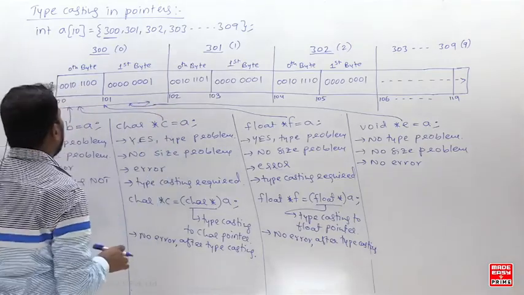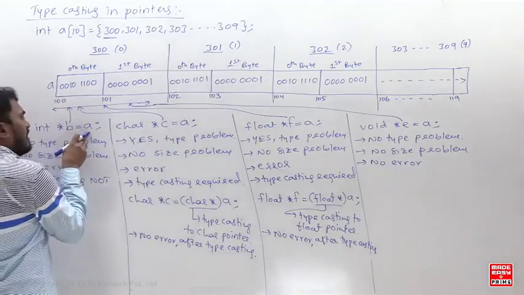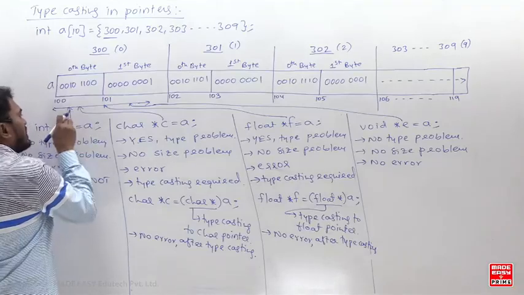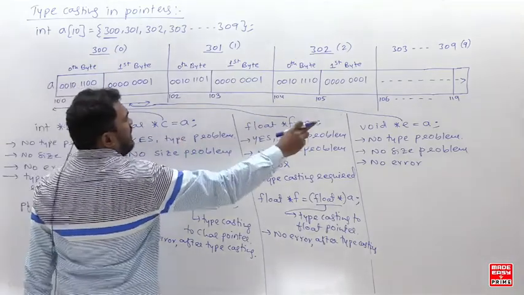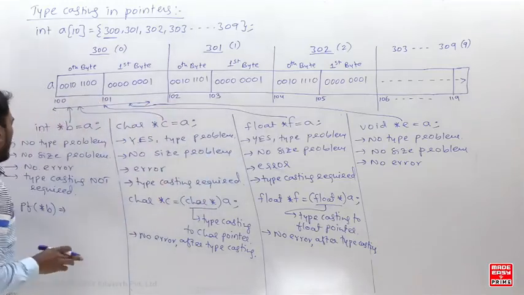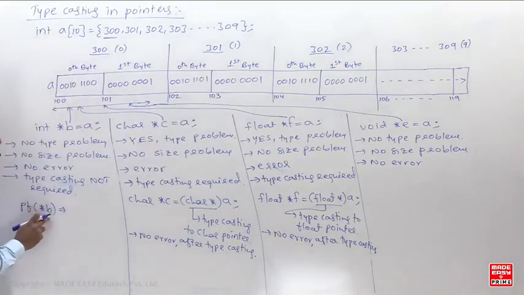A, right? Listen carefully. B is containing A, and A means the 0th element address. It is pointing to this. C is pointing to this. F is pointing to this. And E is pointing to this. That is very clear.